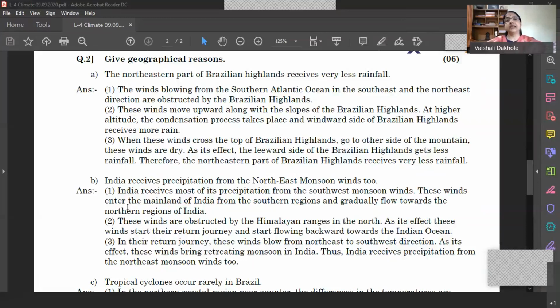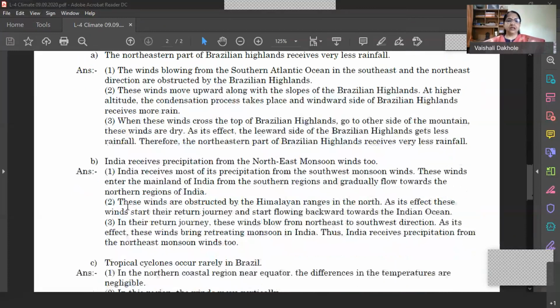When they are obstructed by the Eastern Ghats, they give rainfall on the eastern coast of India. So states like Orissa, Andhra Pradesh and Tamil Nadu receive rainfall during winter from the retreating monsoon winds, that means northeast monsoon winds. So India receives precipitation from the northeast monsoon winds too, apart from four months from the southwest monsoon winds. In winter the eastern part of India receives rainfall from northeast monsoon winds.